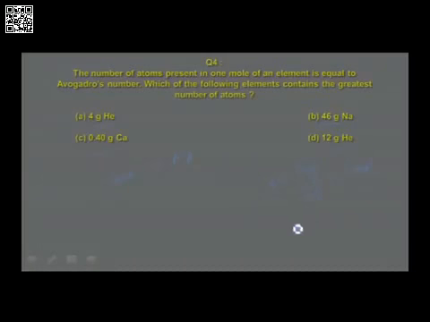For sodium, n is equal to W by M, that is mass of the solute divided by molar mass, that is 46 by 23, which is equal to 2. For calcium, it is found to be 0.4 divided by 40, that is 0.01. And for helium, let me do this calculation, 12 divided by 4, that is 3 moles.